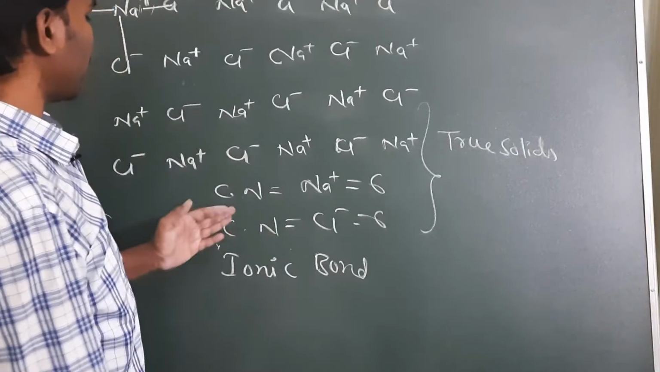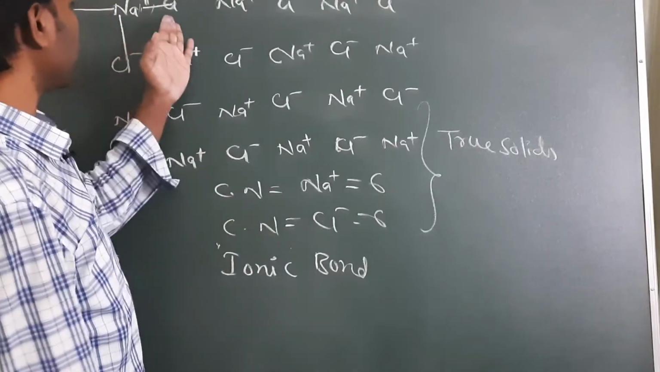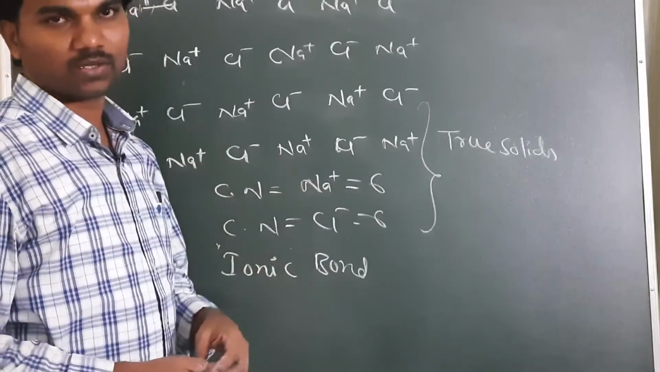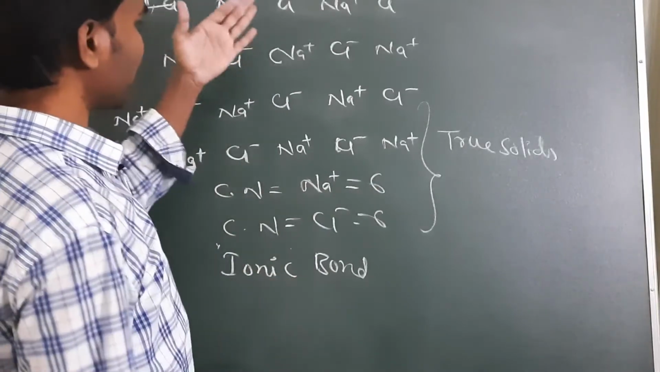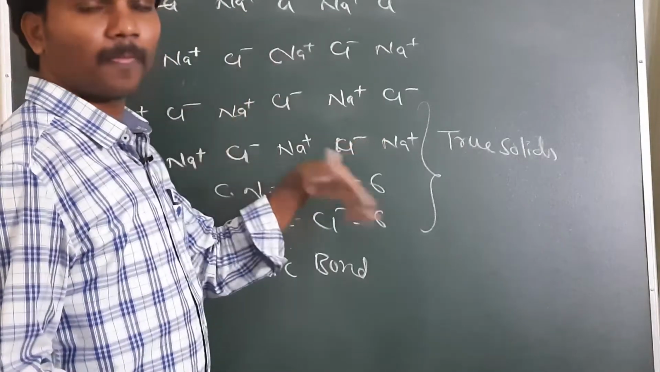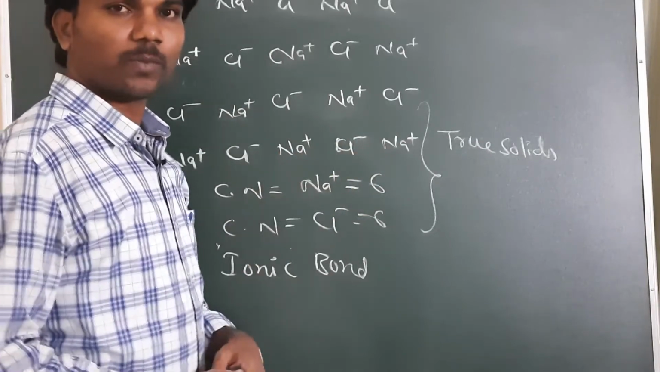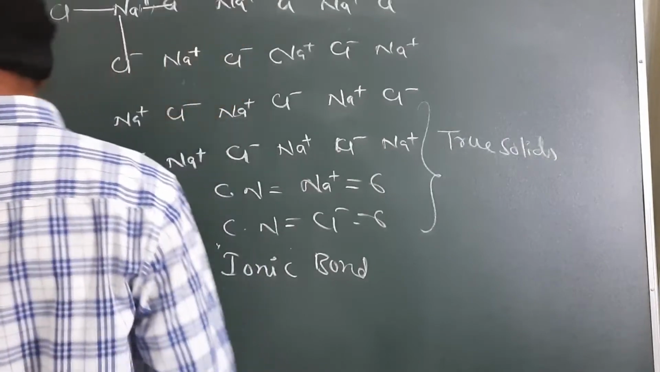Due to the attraction force between Na and Cl, NaCl joins together, so we call them ionic solids. Because of this attraction force, this type of crystalline solid has a sharp melting point and a sharp boiling point too.